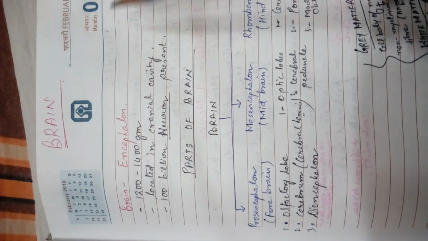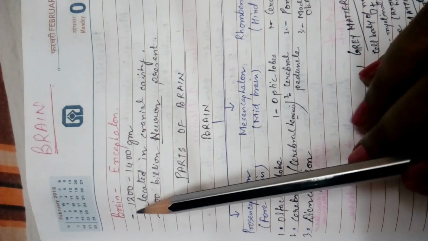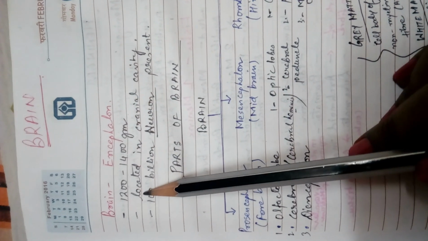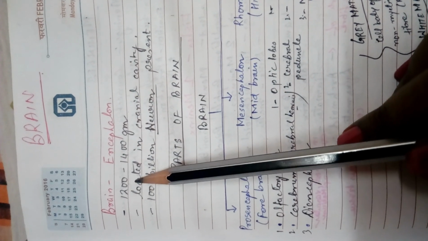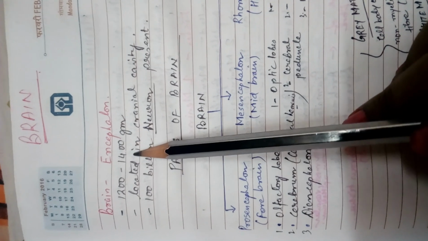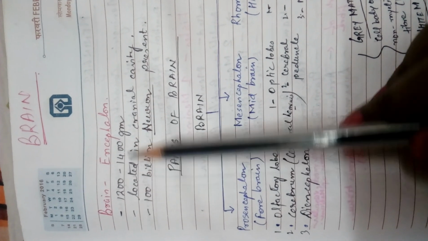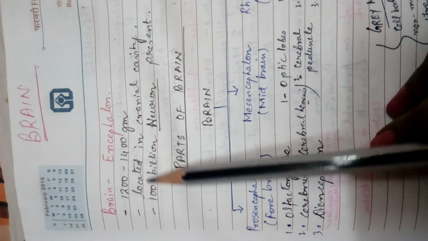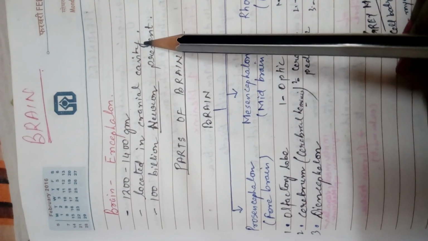Students, we are going to start with the brain, and the other name of the brain is called encephalon. The weight of the brain is 1200 grams to 1400 grams. So this is the range within which the weight of the brain lies. Okay, and it is located in the cranial cavity.